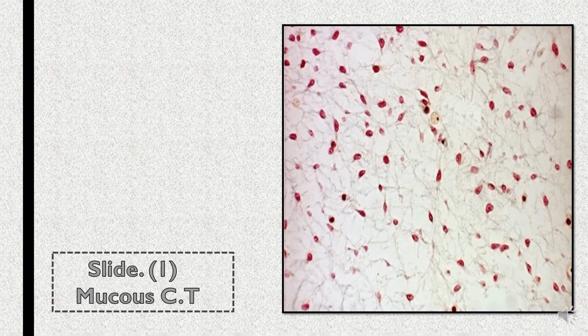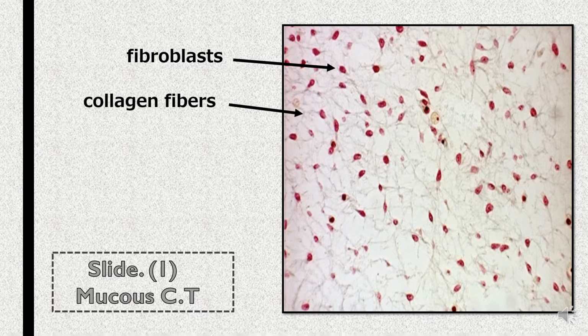This is a slide for mucous connective tissue. These are fibroblasts, which are widely distributed in this tissue. They are found within the ground substance. These are collagen fibers, which are distributed irregularly in the ground substance. This ground substance is found in large amounts in the mucous connective tissue.